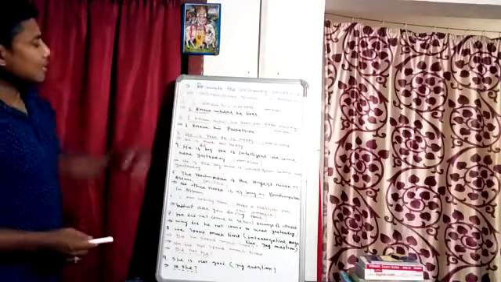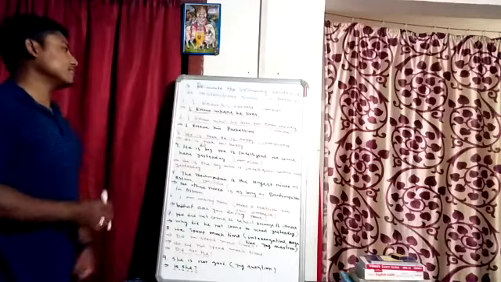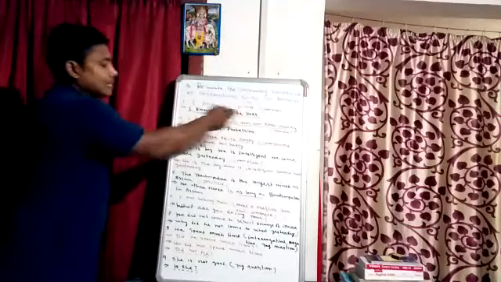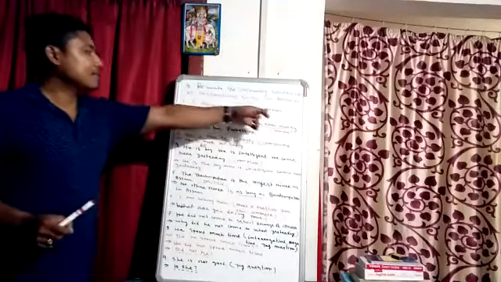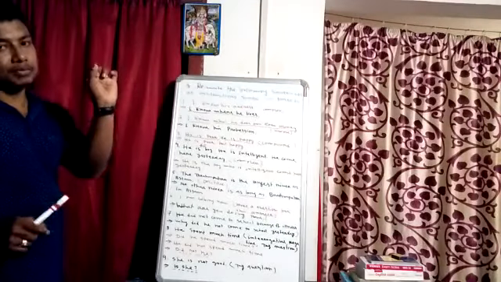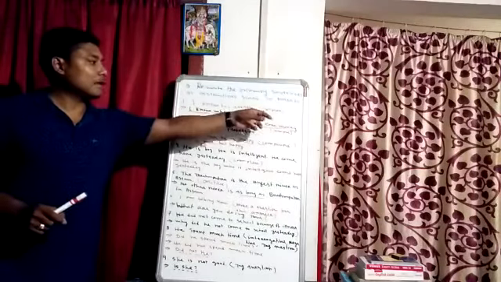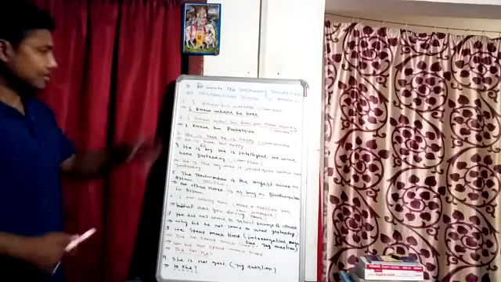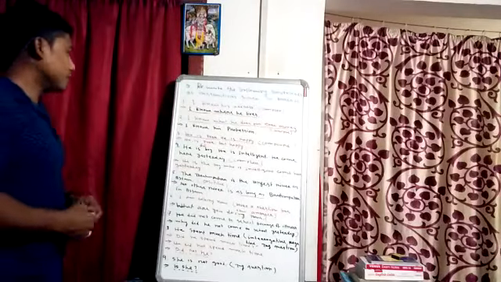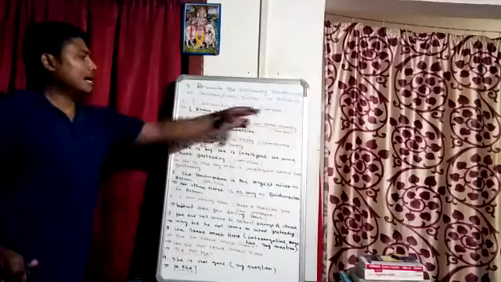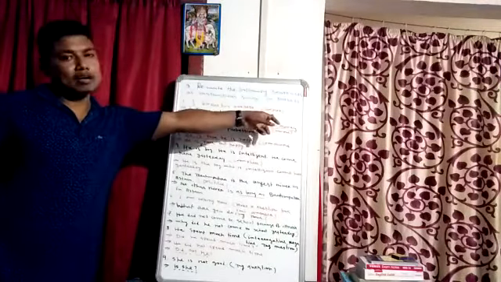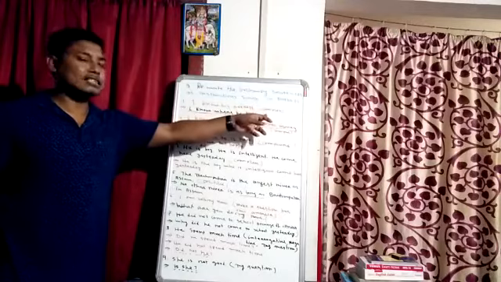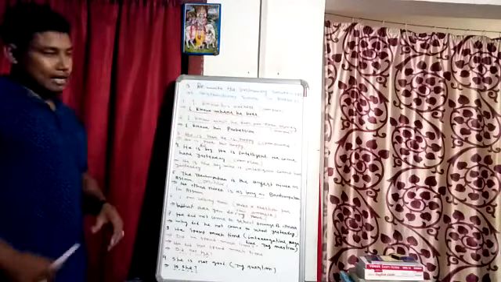A question is written here. Rewrite the following sentences as per the instruction given in brackets. Here, some sentences are given, and against each sentence a word is given in brackets. It implies we have to transform the sentence to that particular form. First of all, the first sentence is: I know his address. Here it is written complex. It means this is a simple sentence and the instruction is to make it a complex sentence.